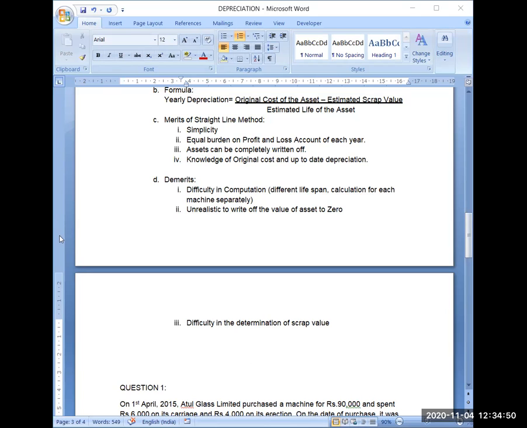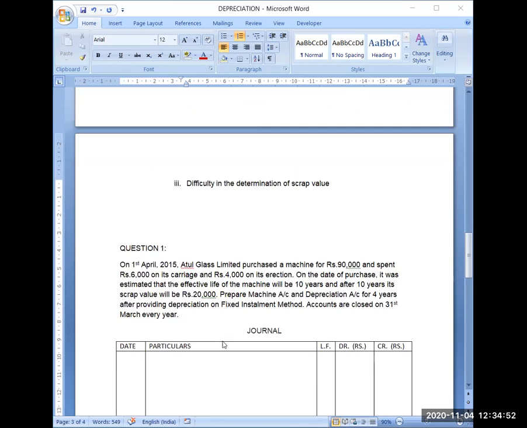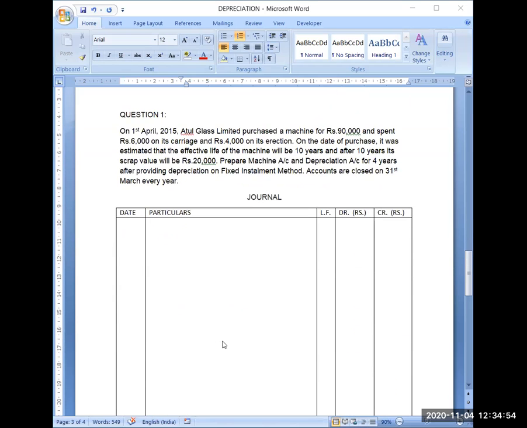Now see this question. On 1st April 2015, Atul Glass Limited purchased a machine for rupees 90,000. So the date has been given that you have purchased the machine on 1st April 2015 and spent rupees 6,000 on its carriage and rupees 4,000 on its erection.